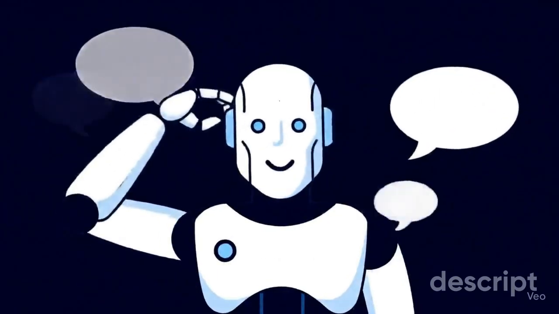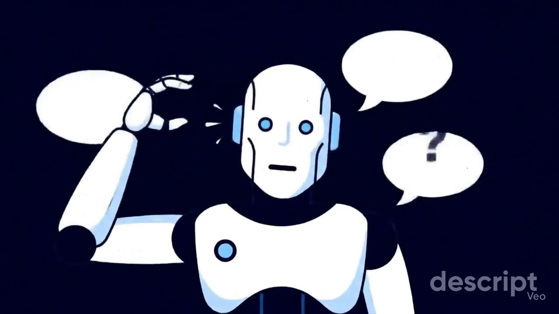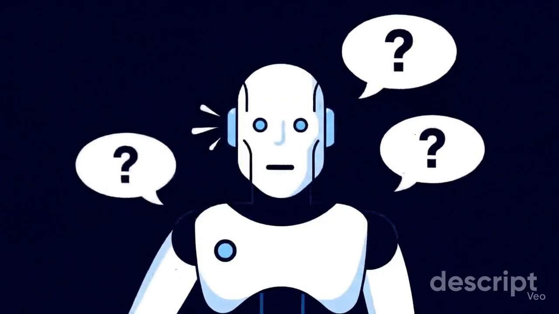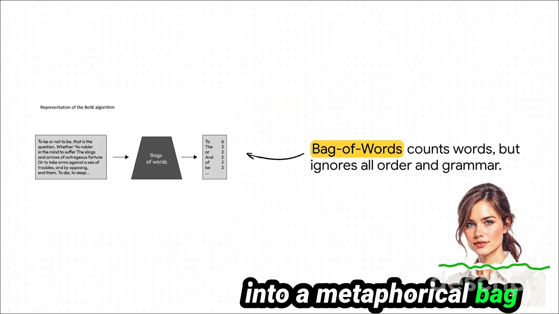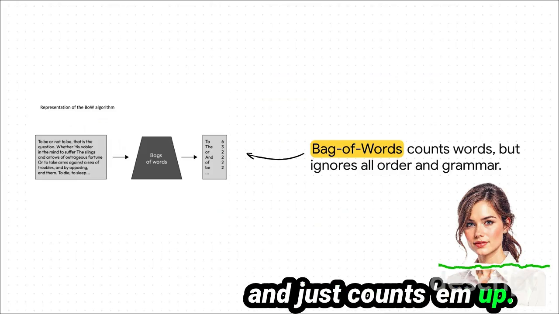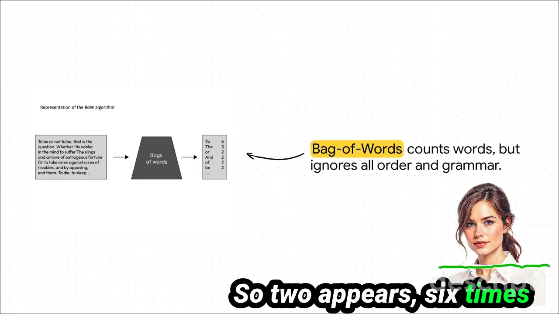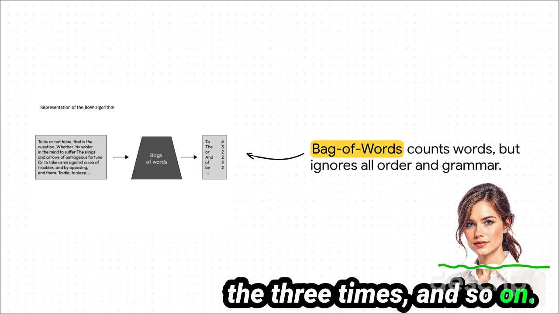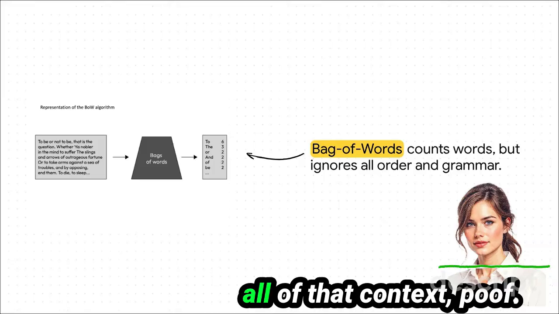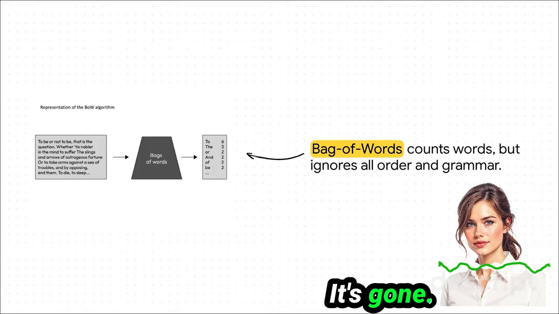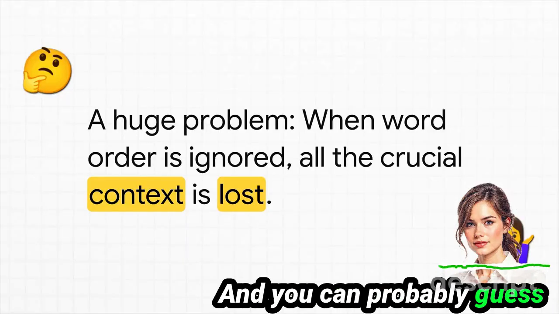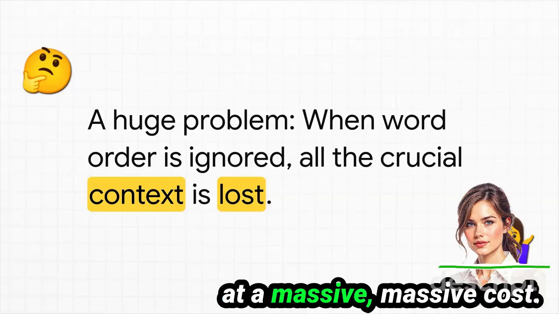It's called Bag of Words, and it does literally what it says on the tin. It takes a piece of text, throws all the words into a metaphorical bag, and just counts them up. So 2 appears 6 times, the 3 times, and so on. Grammar, sentence structure, all of that context, poof, it's gone. And you can probably guess that this simplicity comes at a massive, massive cost.